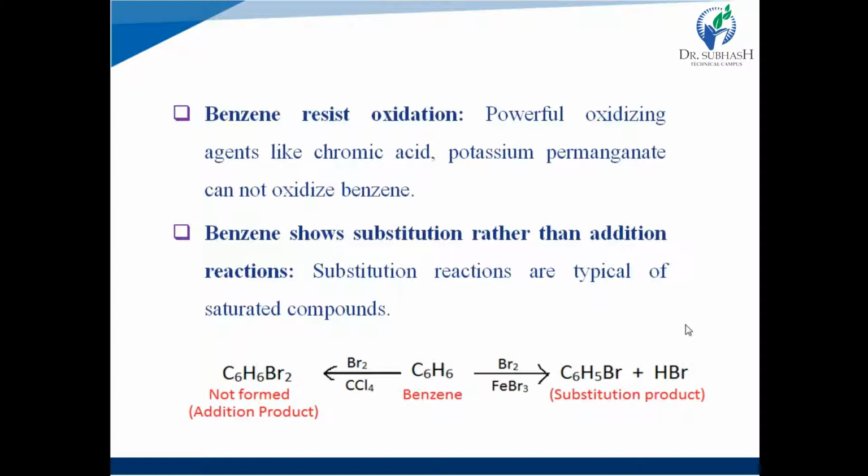And in the substitution reaction, C6H6, that is benzene, has one hydrogen atom replaced with one bromine atom, and a compound having the formula C6H5Br is produced. So that is the substitution reaction, and this is the substitution product, C6H5Br.